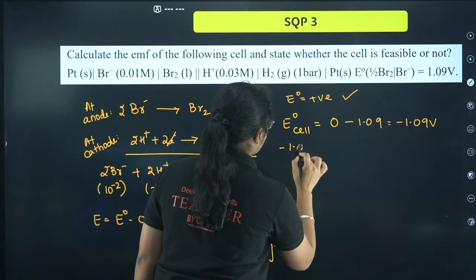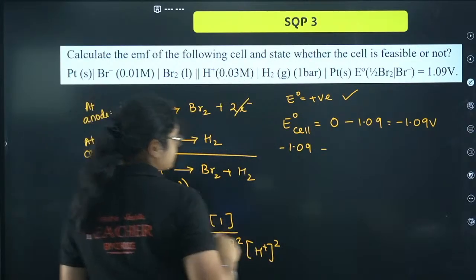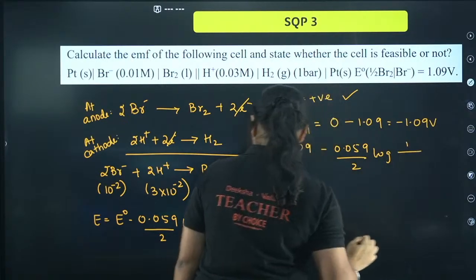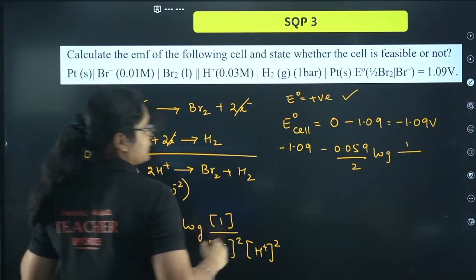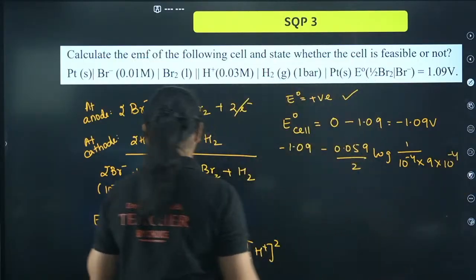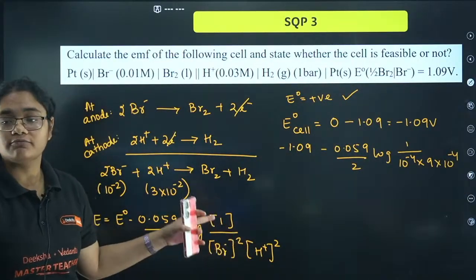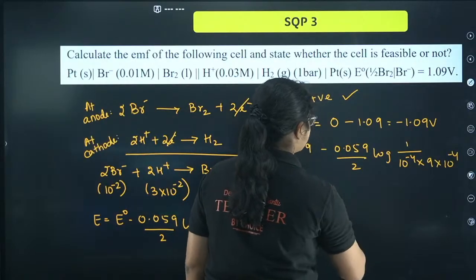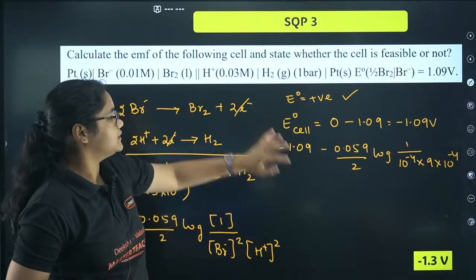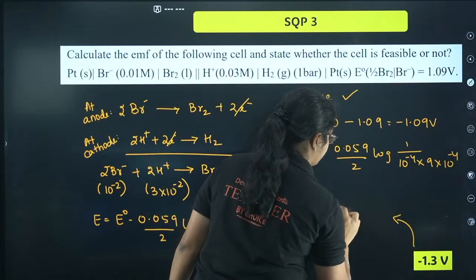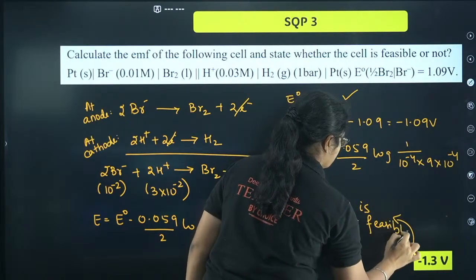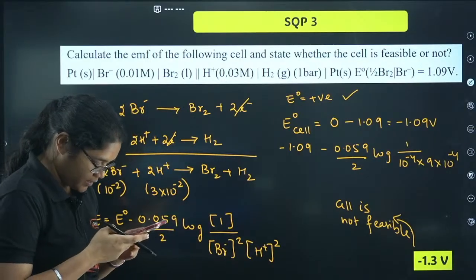So I have minus 1.09 minus 0.0592, log of 1 by, this is 10 to the power of minus 2, so it becomes 10 to the power of minus 4, and this becomes 9 into 10 to the power of minus 4, right? If I square this one, it will become 9 into 10 to the power of minus 4. Now if I just solve this, you will get the value of E of the cell, which will be equal to minus 1.3 volt. Now since this is a negative value, what about the feasibility? I can say that the cell is not feasible.